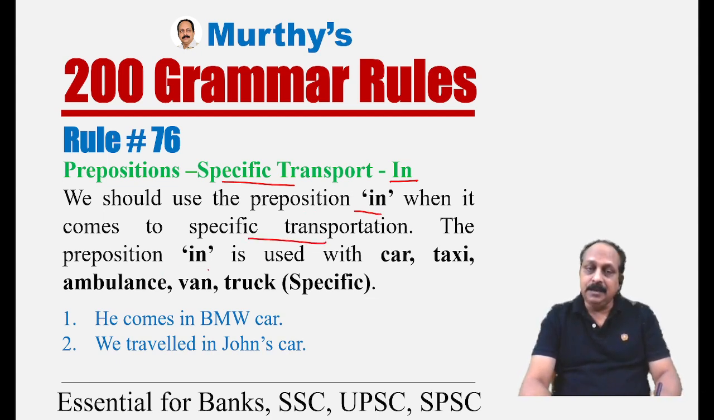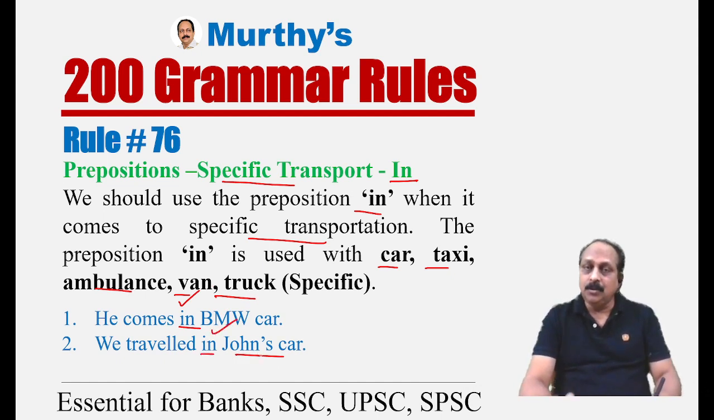The preposition in is used with car, taxi, ambulance, van, truck. All these examples you have to remember. Bus, bike, train, ship, plane, on. Car, taxi, ambulance, van, truck, in. Look at the example. He comes by car, general. He comes in a BMW car, specific. With car, we have to use the preposition in. We traveled in John's car. John's car, specific, so preposition in.